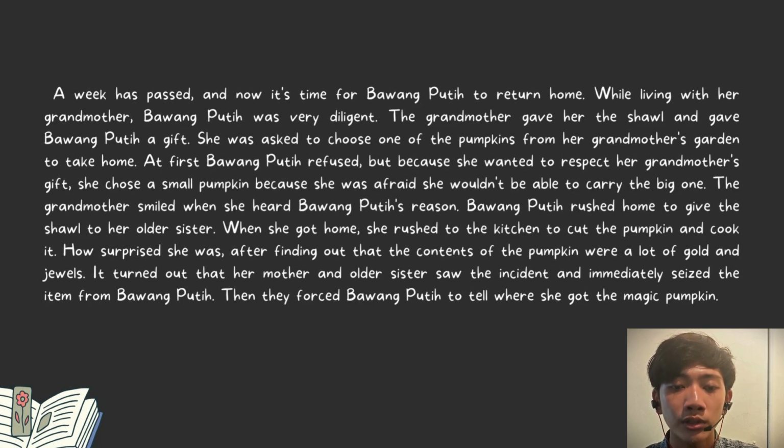The grandmother smiled when she heard Bawang Putih's reasons. Bawang Putih rushed home to give the shawl to her sister. When she got home, she rushed to the kitchen to cut the pumpkin and cook it. How surprised she was to find that the pumpkin contained a lot of gold and jewels. It turned out that her mother and older sister saw the incident and immediately seized the items from Bawang Putih. Then they forced Bawang Putih to tell where she got the magic pumpkin.